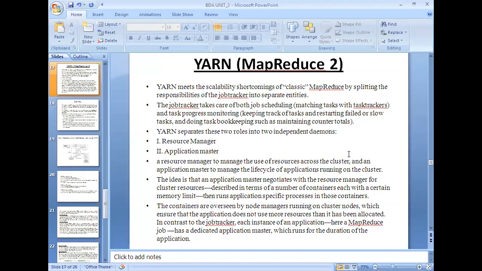If a data node has failed, yes, we have a mechanism to know whether it is in an active state or not. But there is no such mechanism with the job tracker. So what do we have to do? We need to restart all the jobs.